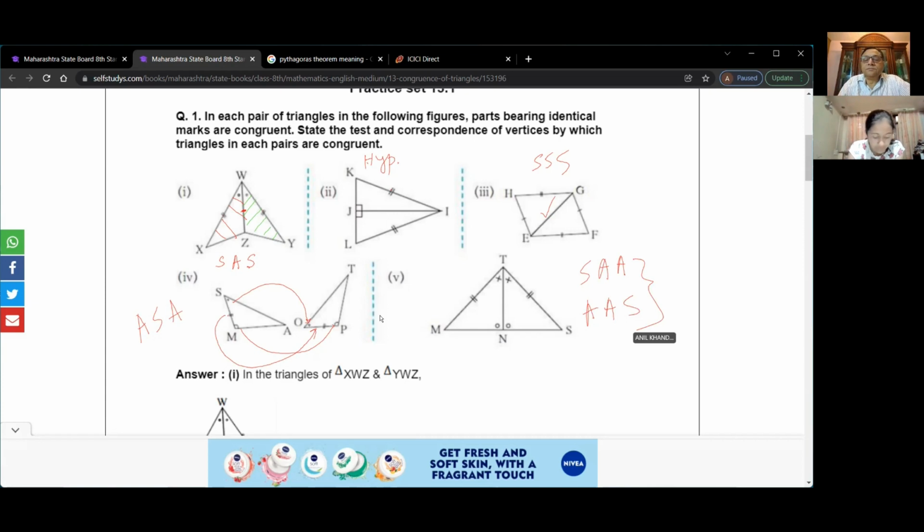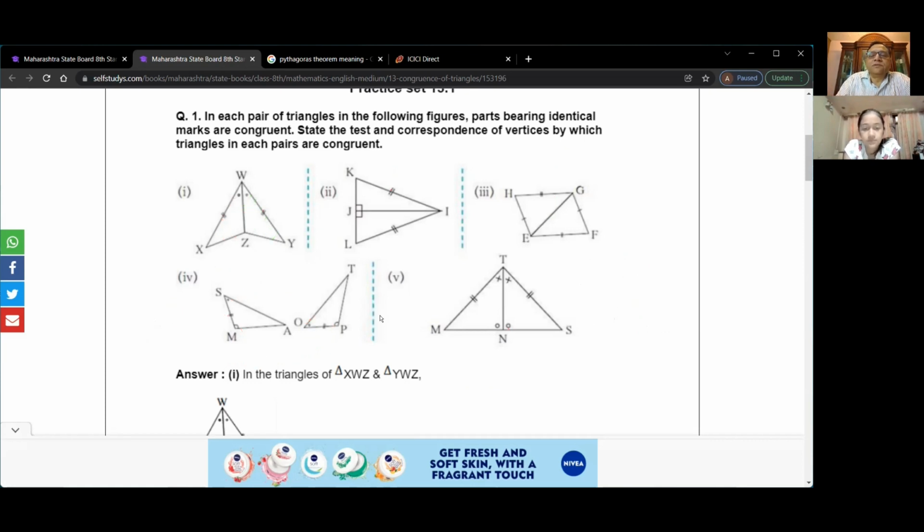So two angles and a side. You could also read this as, because they wrote like this, it is a common side, right? So I could also write this as angle, side, angle. Is this okay? Marking this as a common side, we could do this. Is this part clear to you? How do you answer this question? Let's move on to the next question.